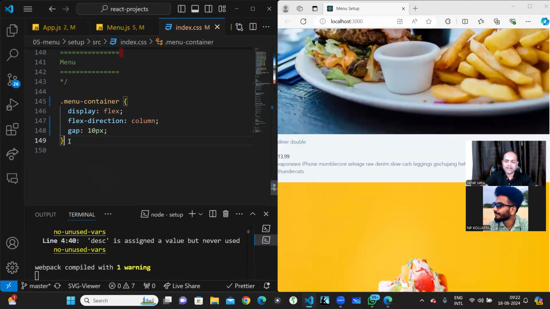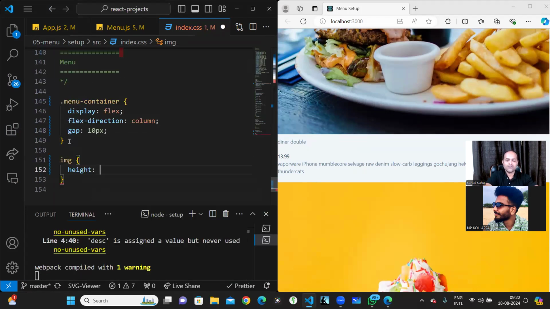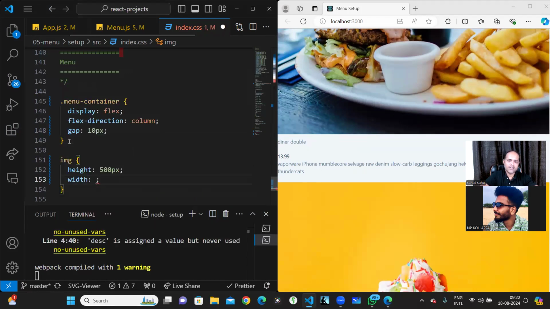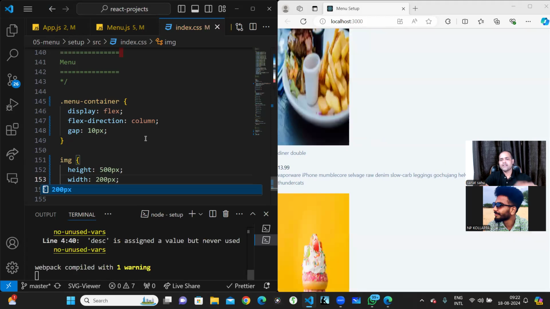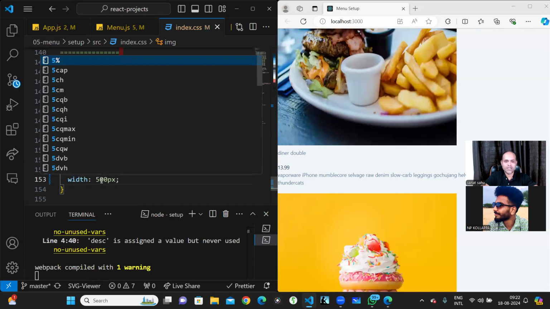Let me do a little bit of styling on the image because the image is not looking good at all. So this I'll do maybe around 500 pixels for the height, and for the width I will do around 200 pixels. When I save over here, you will see that the image is looking so bad because I just decreased the width of the image. If I just do 500 pixels, it should be okay. Yeah, this is okay, fine.